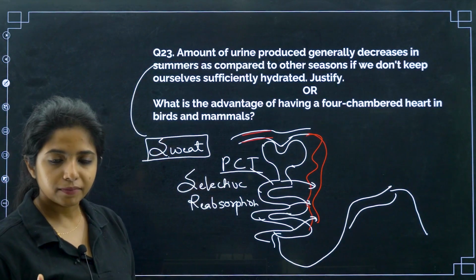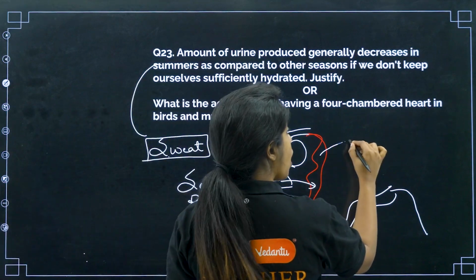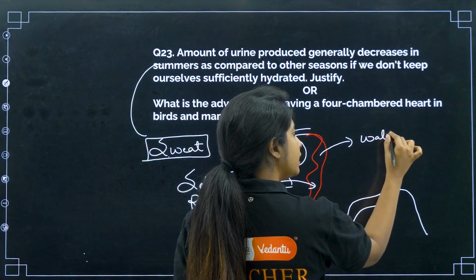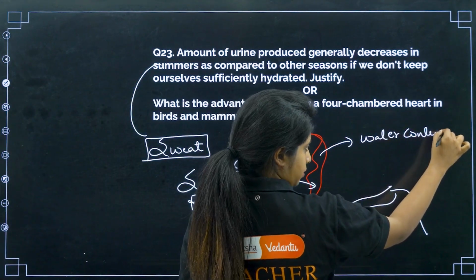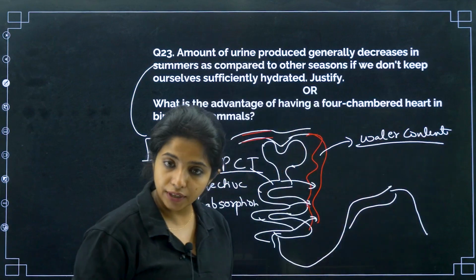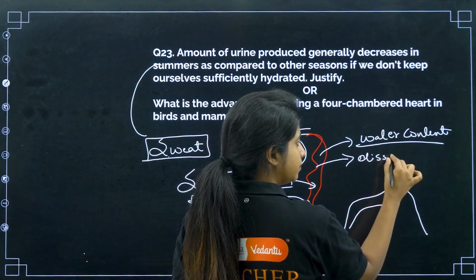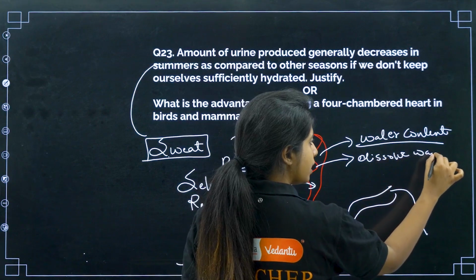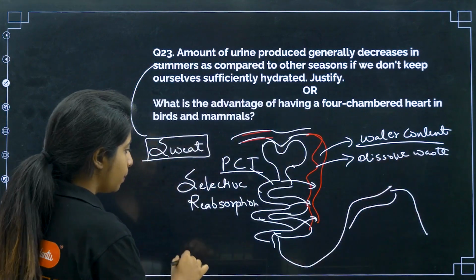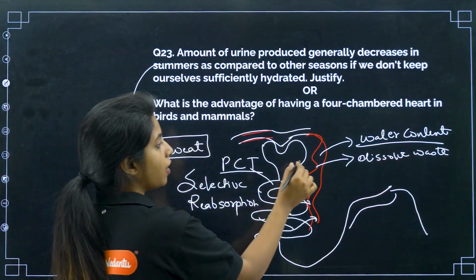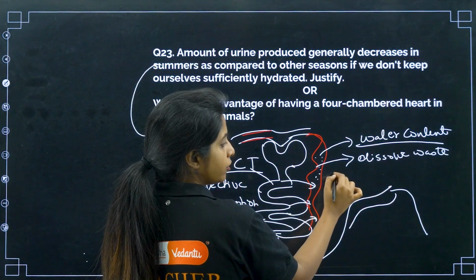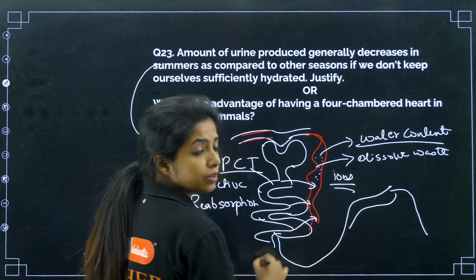Selective reabsorption depends on how much water content you already have in your body, and how much dissolved waste you have in your body. Suppose the blood has too many ions. There are too many ions, so it will create a hypertonic situation.